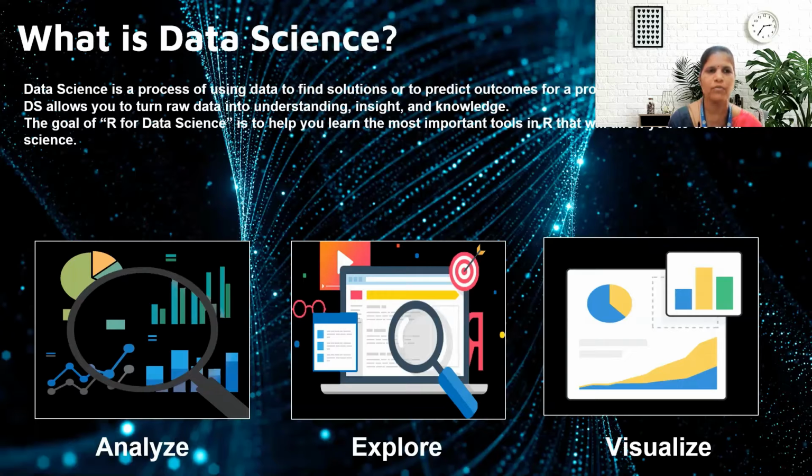The main goal of R for data science is to help you learn the most important tools in R that will help you solve the data science problem. Business uses data science to analyze, explore, and visualize the data and find out some insights from it. This helps business to enhance their activities.